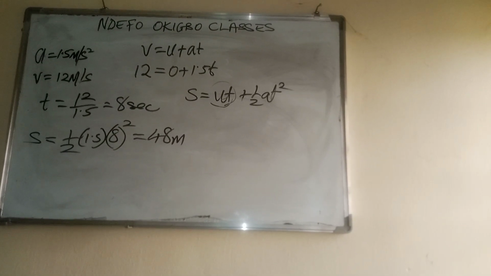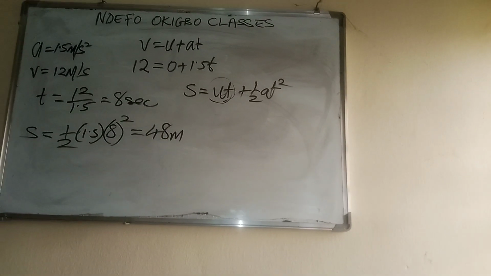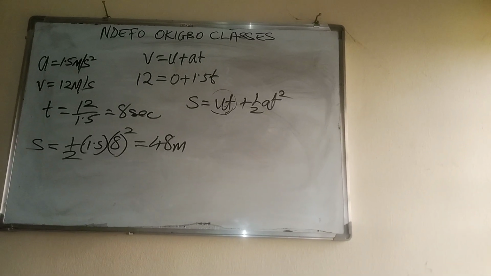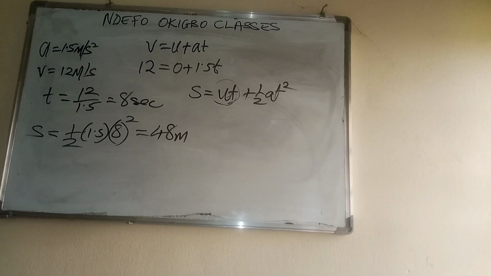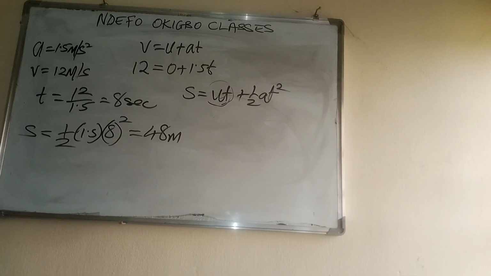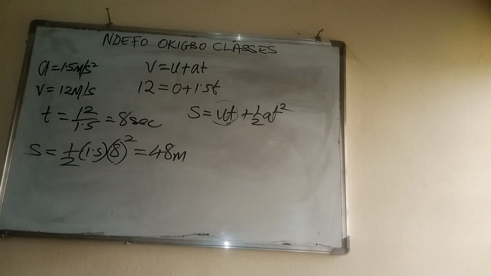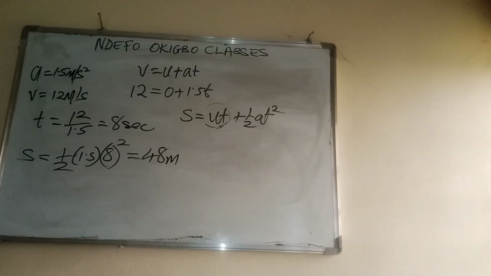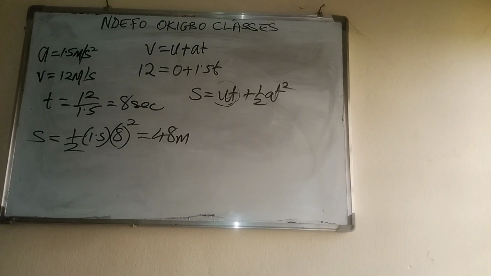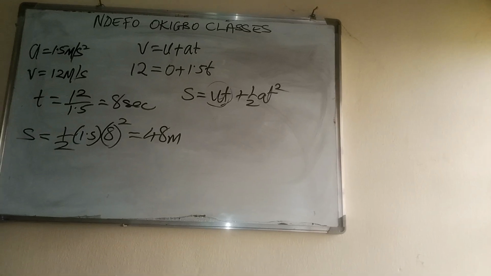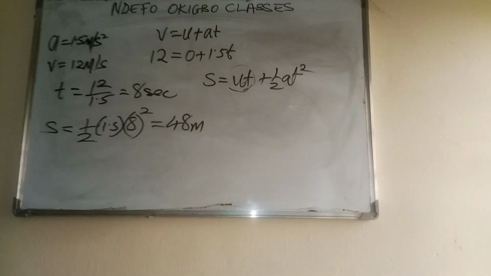Let me repeat the question. The highest acceleration reached by a lifting equipment that lifted a bunch of wood from a valley is 1.5 meters per second squared.